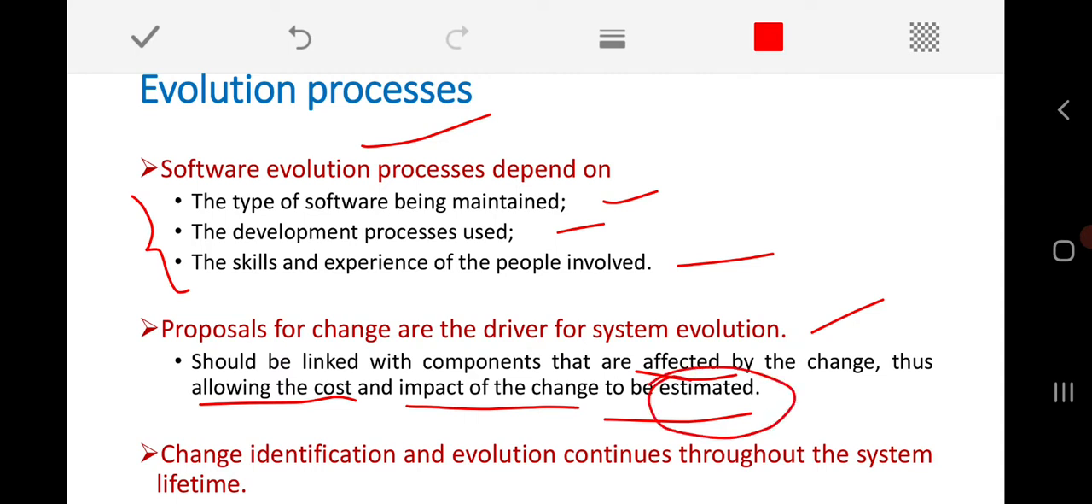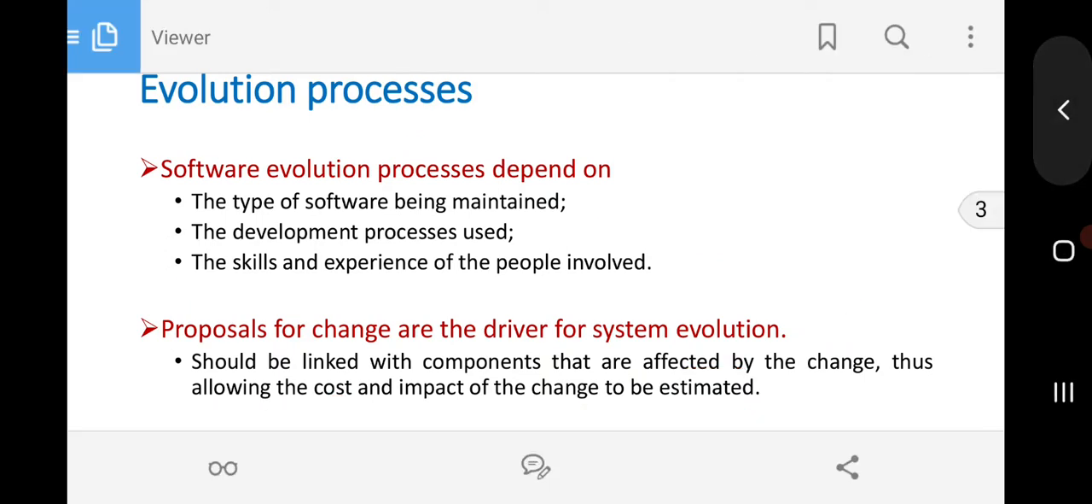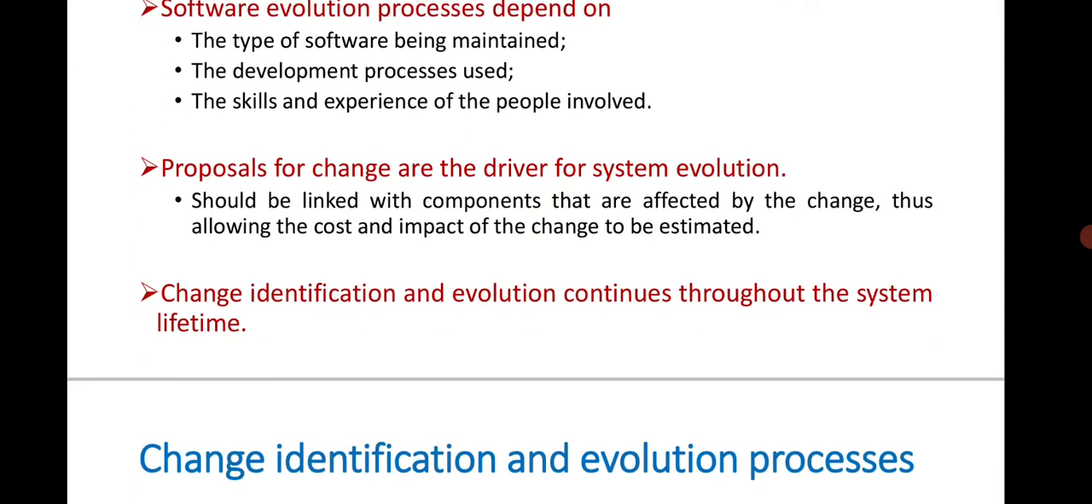always estimate. Simply because some requests are coming from the end user to make some changes or to add some new requirements, we cannot go with the software evolution. That should be thoroughly checked, verified, studied, and only then should we go for the actual implementation of this change request. So that is very essential as far as software evolution is concerned.